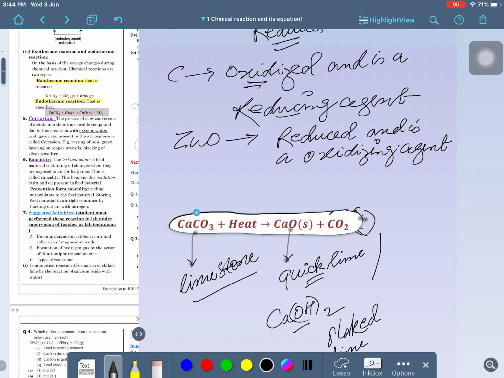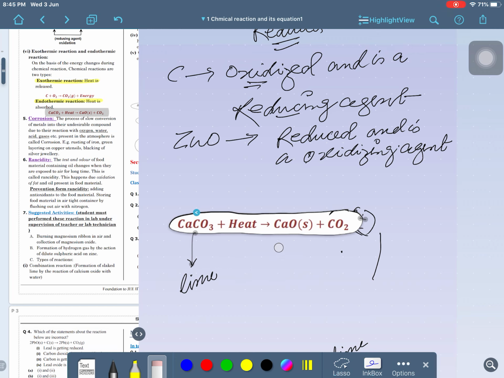Clear? So when calcium is a solid, it is written as S, giving heat. And further calcium, this is also from solid, so we have to write S here, and carbon dioxide is a gas here. So this is the method of making the compound more informative. Is that clear?